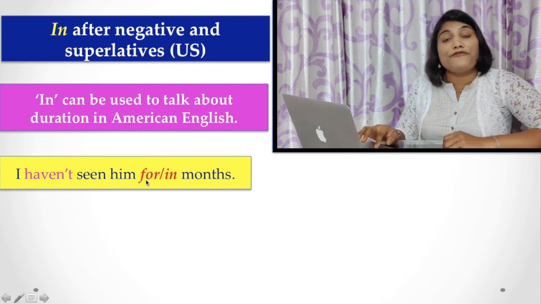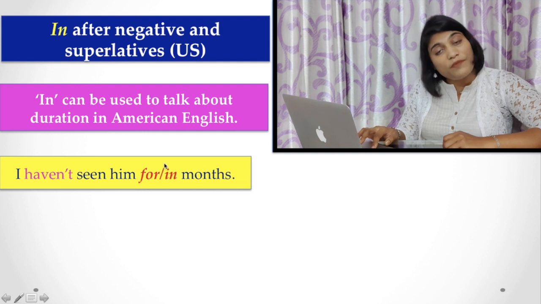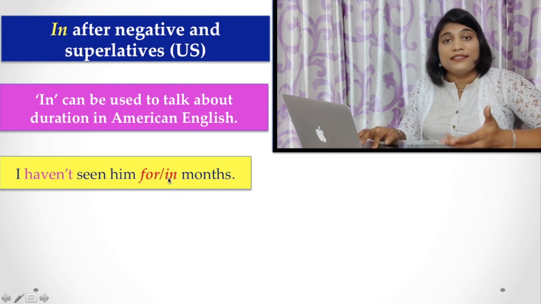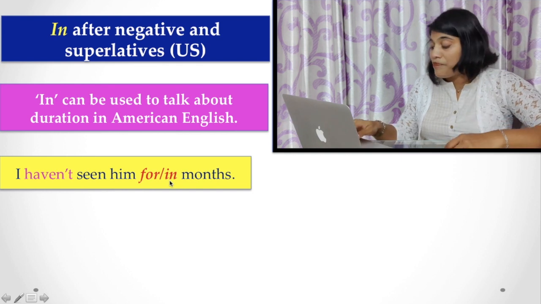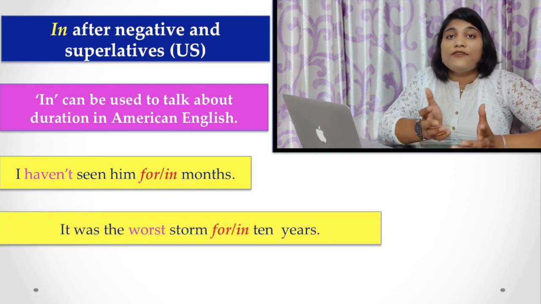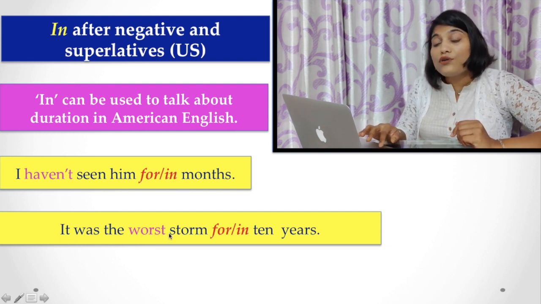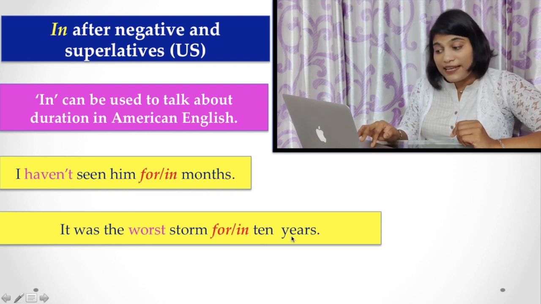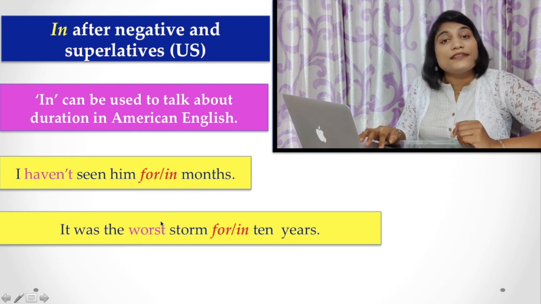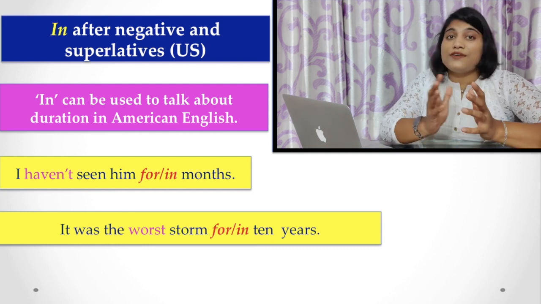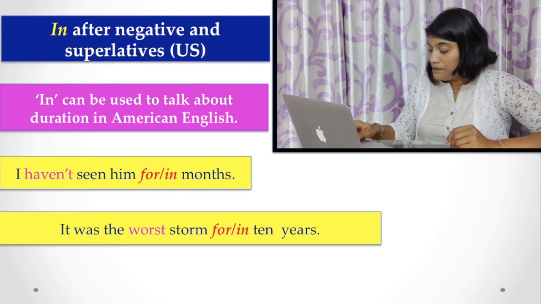I haven't seen him for or in months. Here both prepositions for and in are correct because here the sense is negative, and if you are using in, that means you are following the American style, and if you are using for, you are following the British style. Both are correct. Similarly, it was the oldest storm for or in 10 years. Here also, oldest is a superlative degree, and the prepositions for and in are both correct because if you are using in, it means you are following the American style.